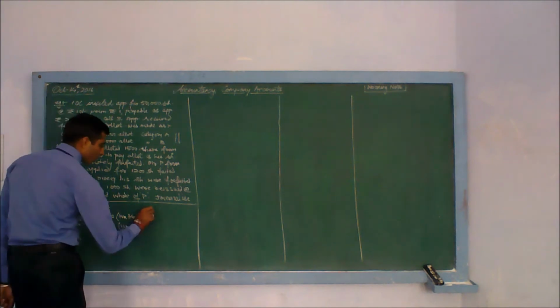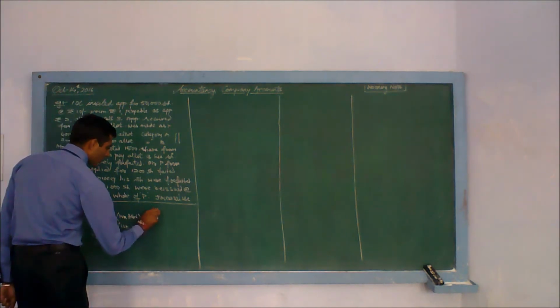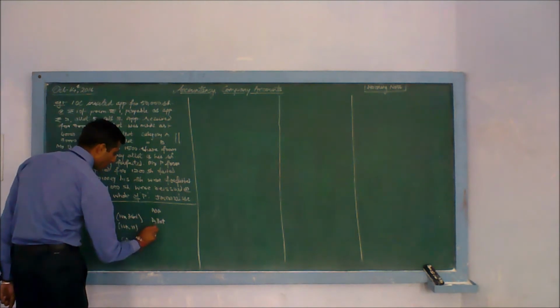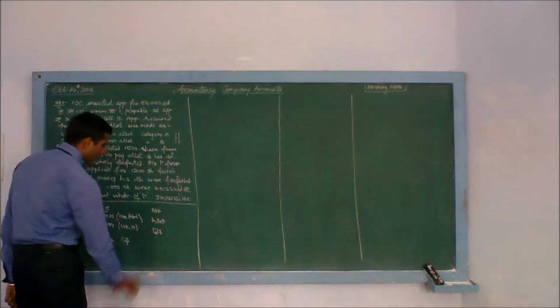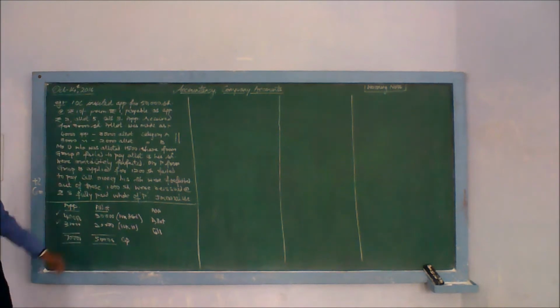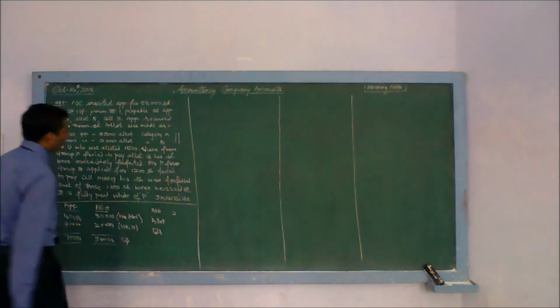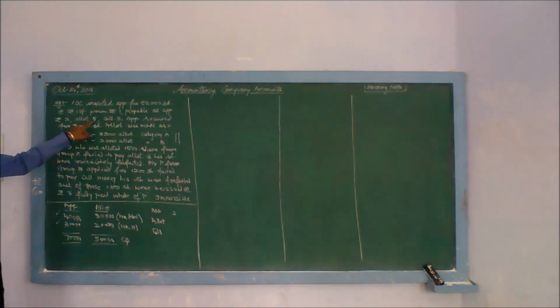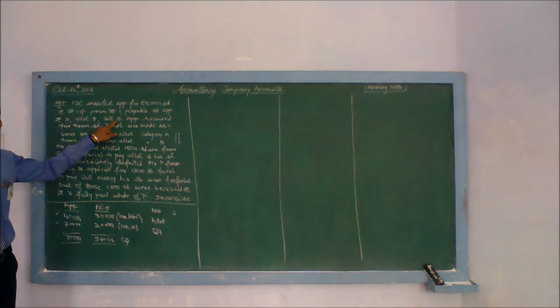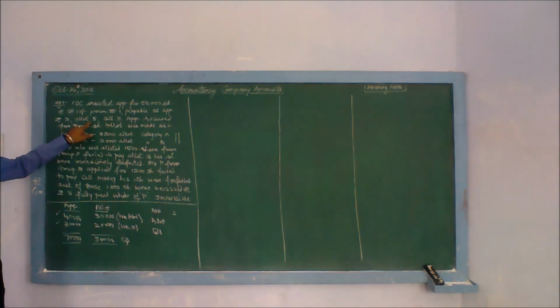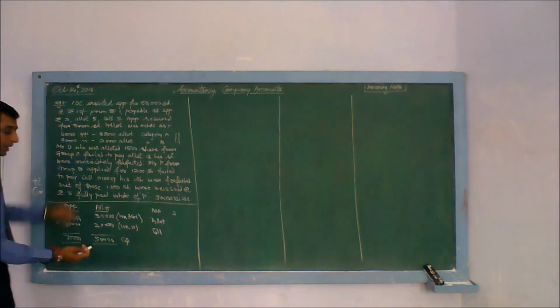Breakup of shares. Your first stage is application stage, second stage is allotment stage, third stage is call stage. The face value of the share is rupees 10. 1 rupee is the premium at application, 2 called. Here it is 2 plus 5, 7 plus 3, 10. Total is equal to 10. This means in this, premium is not included.